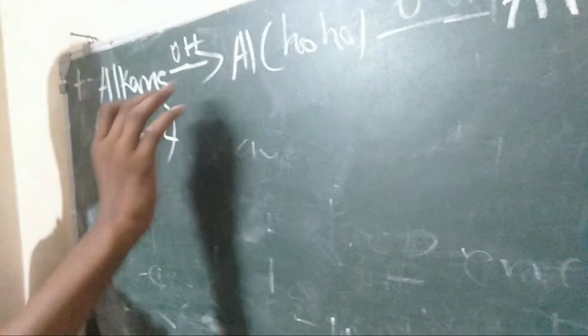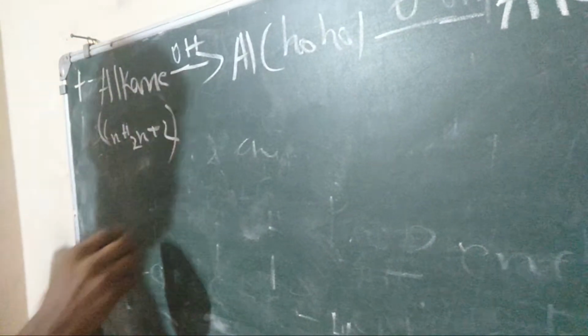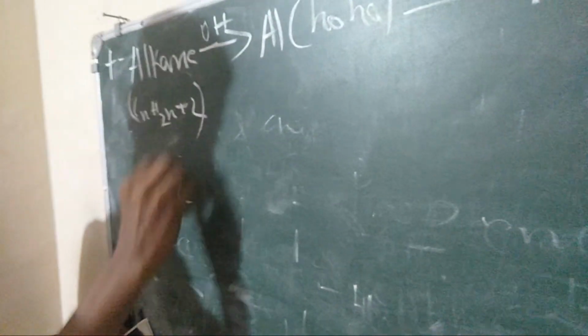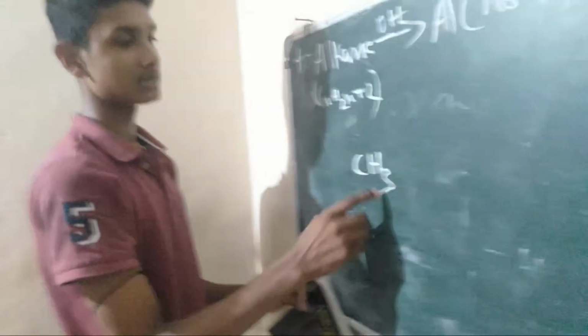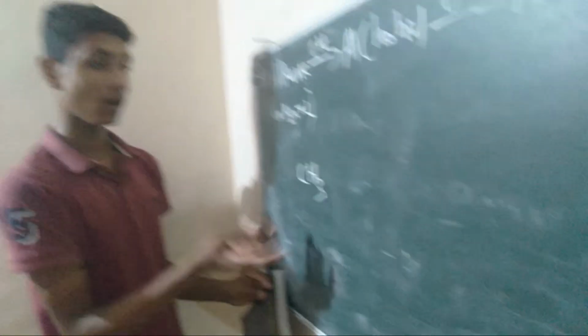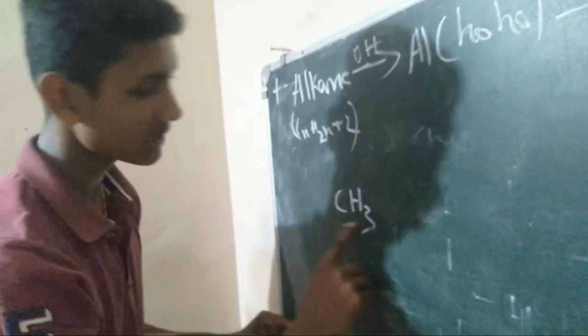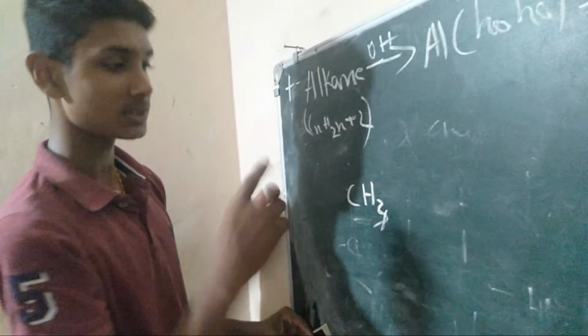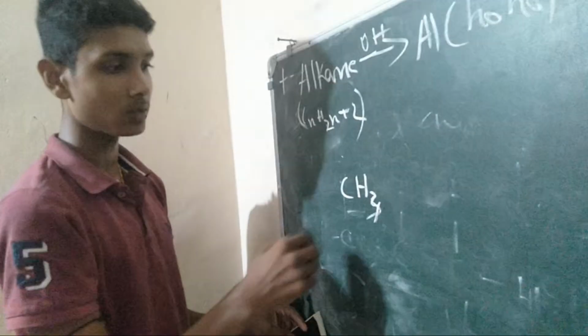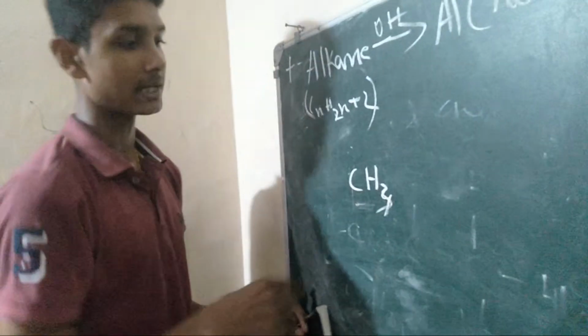There is alcohol if we add, and if we take one compound CH3, CH3 is known as methyl. But how can we name this CH3? We know that CH4 is methane, but if we minus one hydrogen, we get methyl.